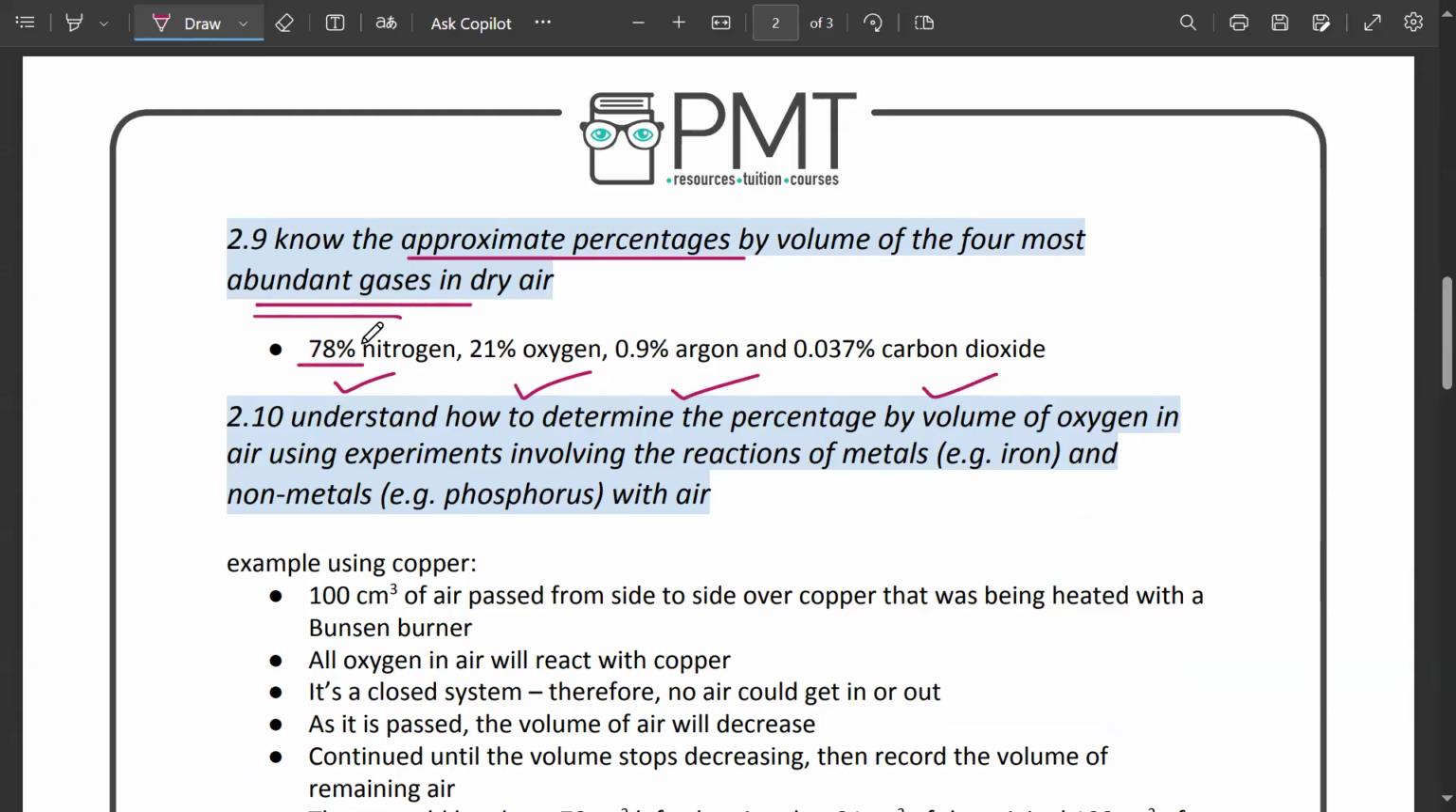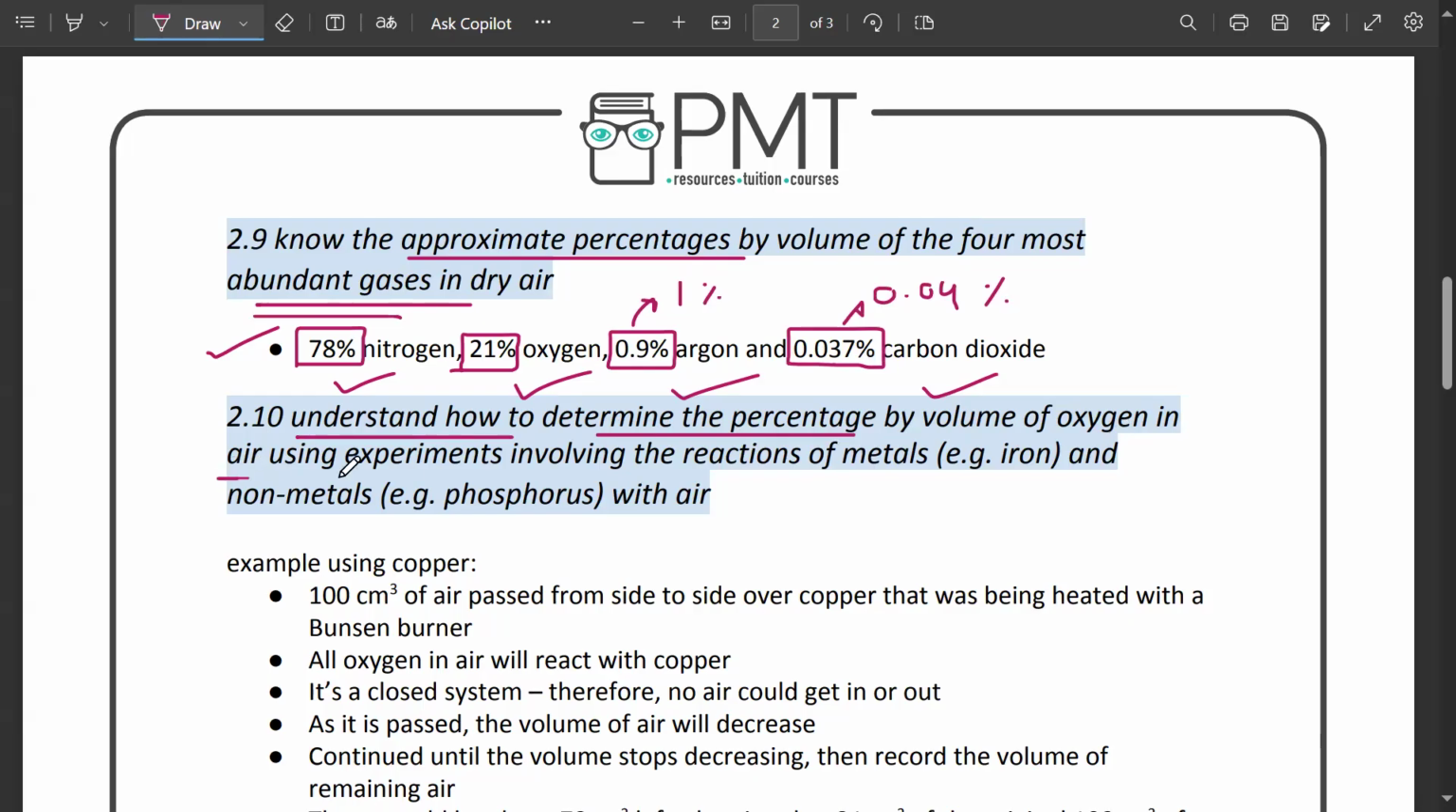You should also know the percentage of nitrogen in the air, which is 78%. Oxygen's percentage in the air is 21%. Then we have almost 1% argon, 0.9, and almost 0.04% of carbon dioxide. In the paper, 1% is also accepted, and for carbon dioxide, 0.04% is also accepted.